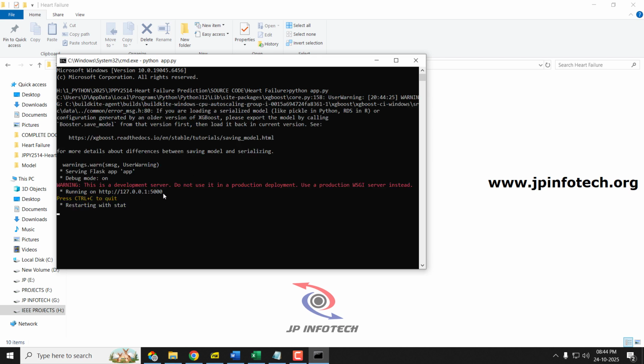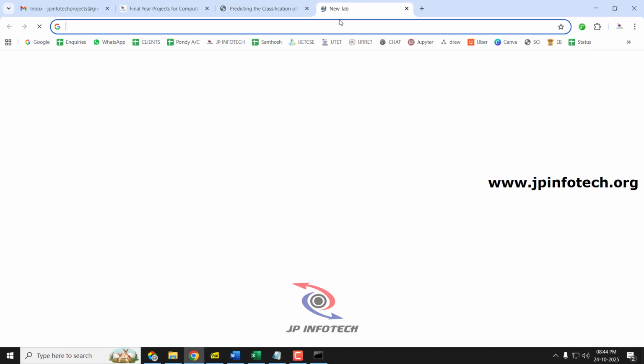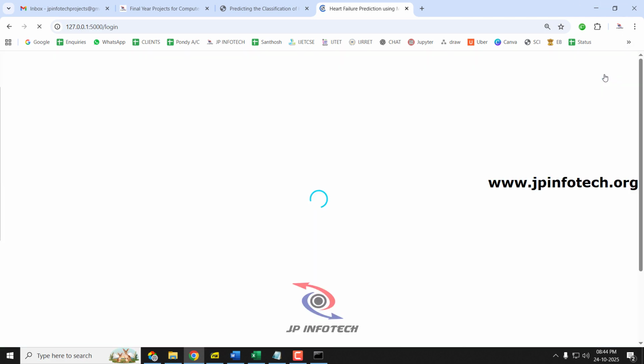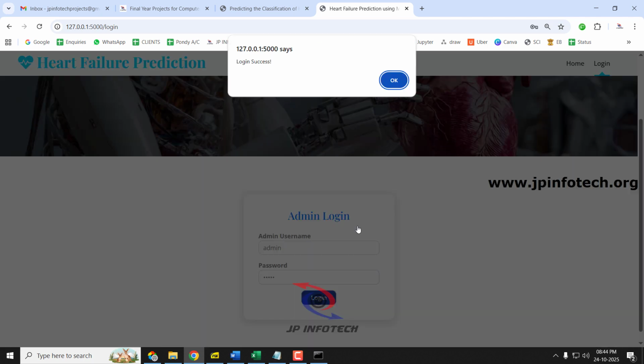Now you can see this URL. Just copy this URL, go to any of your browsers. I'm going to Google Chrome, and paste it and click enter. Now you can see the project home screen, a welcome screen with the project title, heart failure prediction using machine learning. First click the login menu, and it will navigate to the login page. Kindly note that this is a static login page because we have not used any database in the project. Just enter the default username and password as admin and click the login button. Now you can see the login success message and click OK.